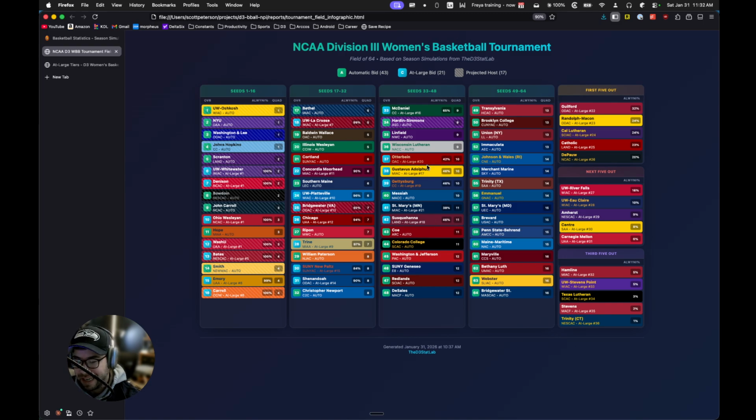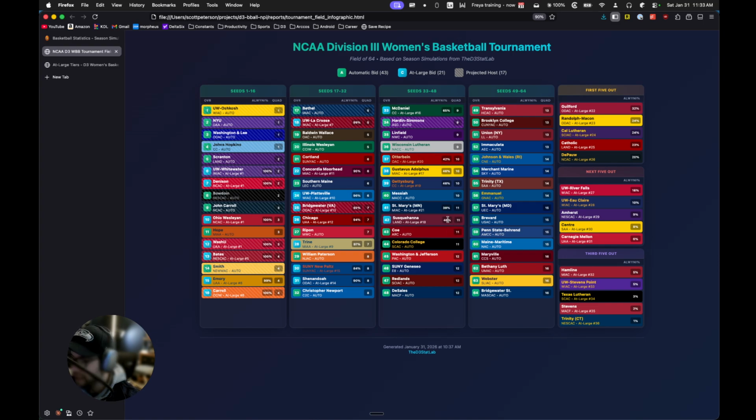So I need a way to say which 64 are in the simulated field, and these numbers take into account the possibility of bid thieves. And so you kind of have to take those two things together to say, yes, St. Mary's is 21st at large, or ALWYNI among non-pool A's, but still their chances of getting to the tournament are 2 out of 5. So 3 out of 5, they don't get into the tournament.